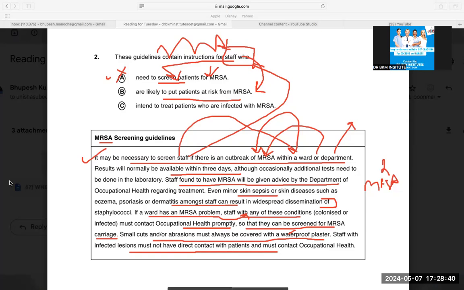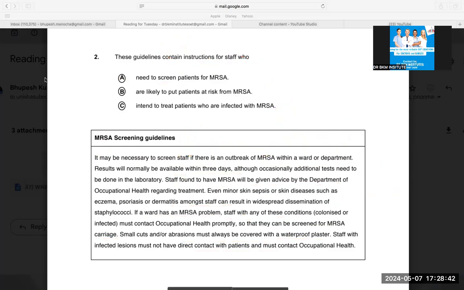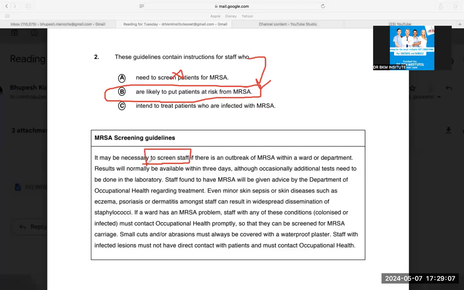But again, elimination is definitely easy. This is difficult, that is why I say this is difficult. But if you normally see this paragraph, they are talking about the staff who can put the patient at risk. That is what they were talking about. Otherwise, elimination is easy. Staff who need to screen the patients, nothing like this is given. It may be necessary to screen the staff, not the patient. The word screen was given in the first line and they were talking about the screening of the staff, not the patient.